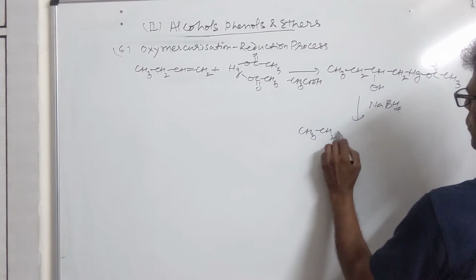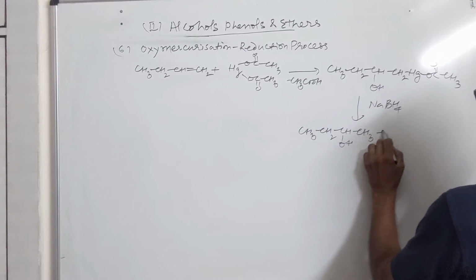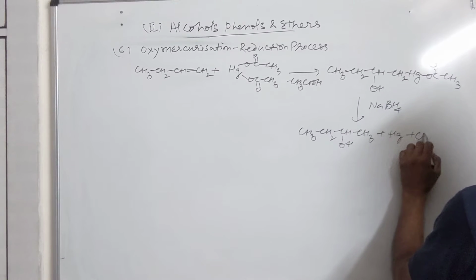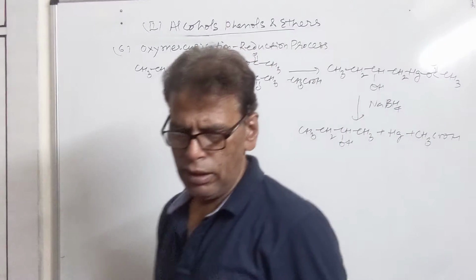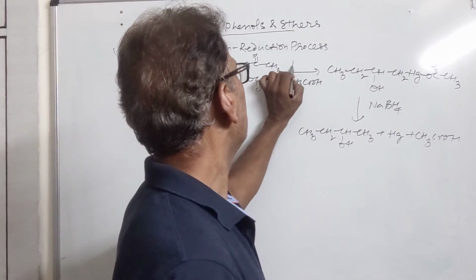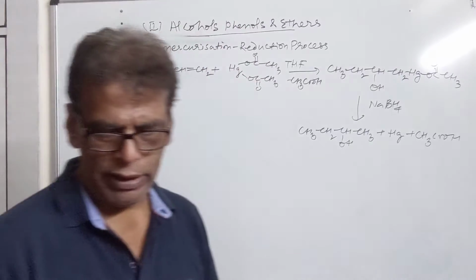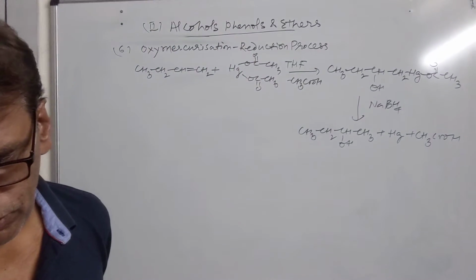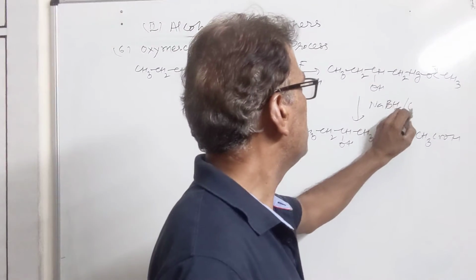It will give you alcohol plus mercury plus acetic acid. So this is the oxymercuration reduction. This reaction is taken in the presence of tetrahydrofuran as a solvent, and this compound is treated with sodium borohydride in basic medium.